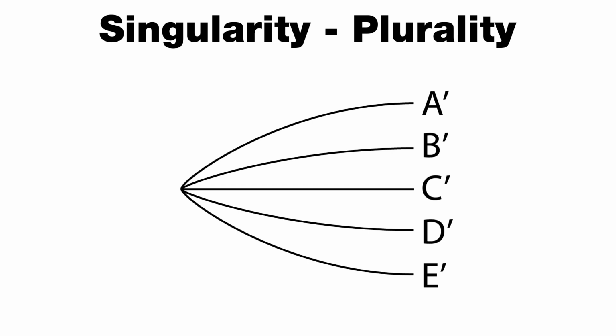Singularity. Plurality. Singularity can be seen as a nucleus in an atom, the sun in the solar system, or a head of state. Plurality can be seen as multiple electrons in an atom, the multiple planets in a solar system, and the many people living in the state.